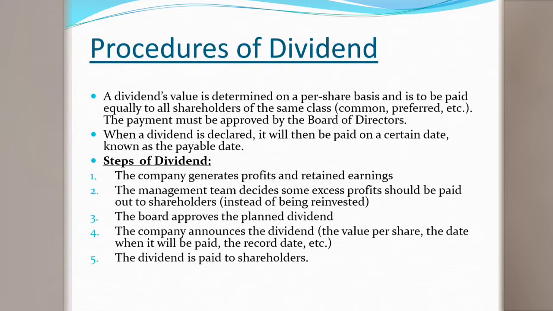If the company is generating the profit every year, at that time, yes, dividend can be distributed and it is generally given to its shareholders. So continuous progress of the company, continuous generation of profit and retained earning, is the first requirement to distribute the dividend.